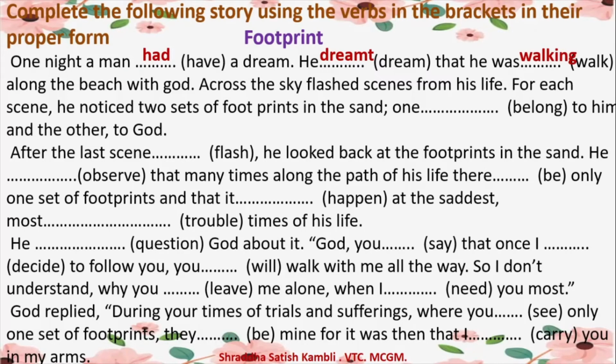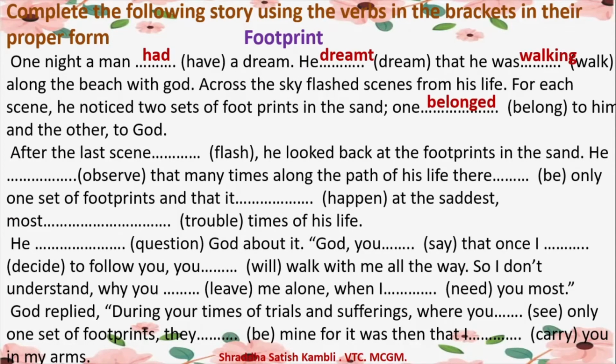He was walking along the beach with God. Across the sky flashed scenes from his life. For each scene, he noticed two sets of footprints in the sand. One belonged to him and the other to God.